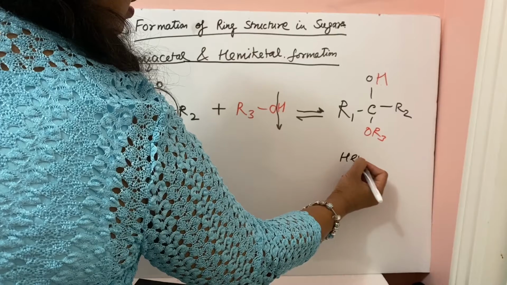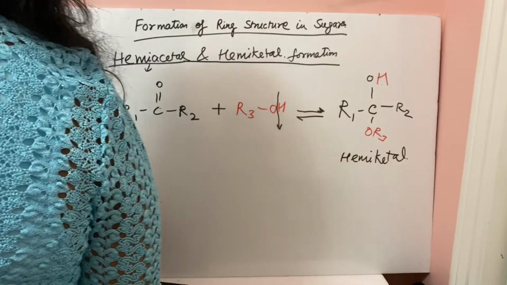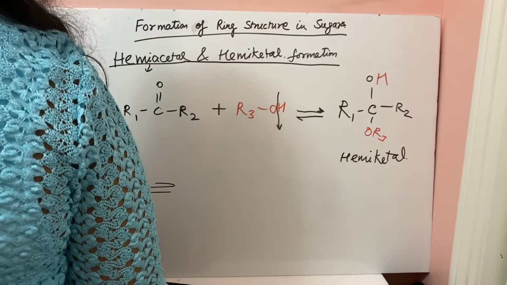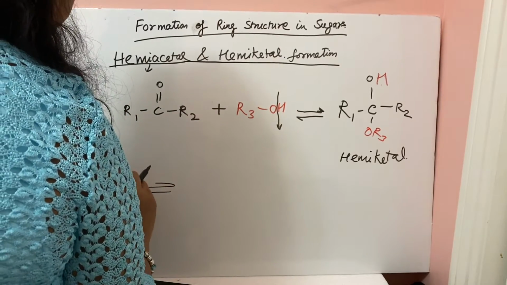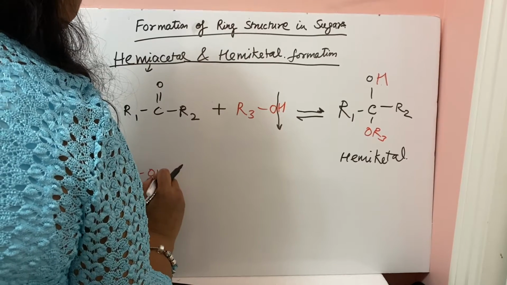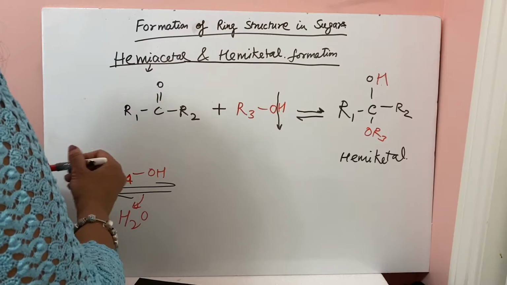This is hemiketal, and this will be converted into ketal when it reacts with another molecule of alcohol, a water molecule will be released and ketal will be formed.